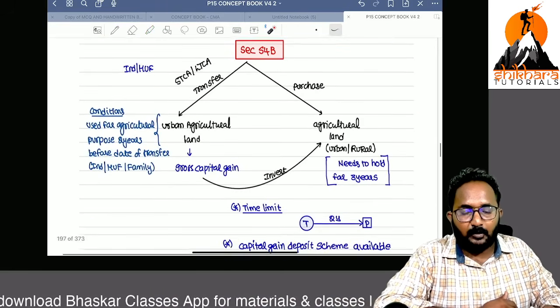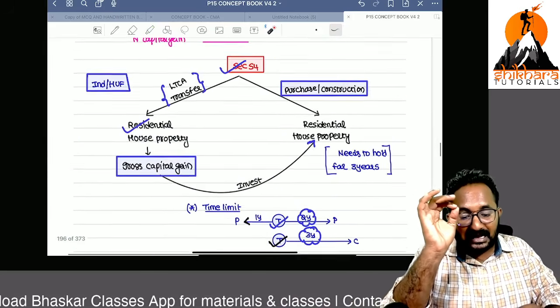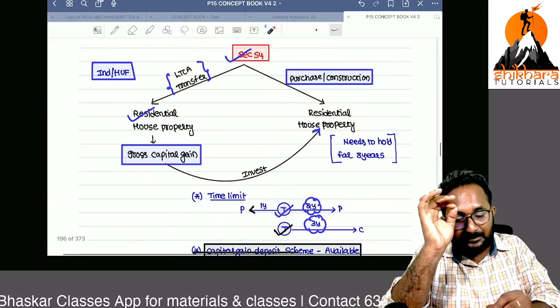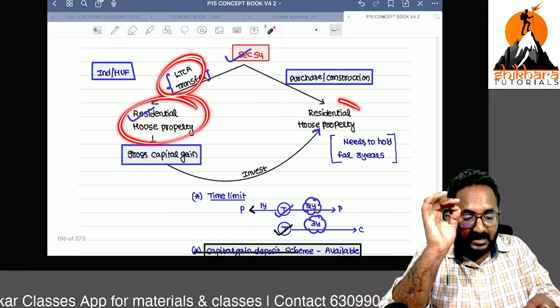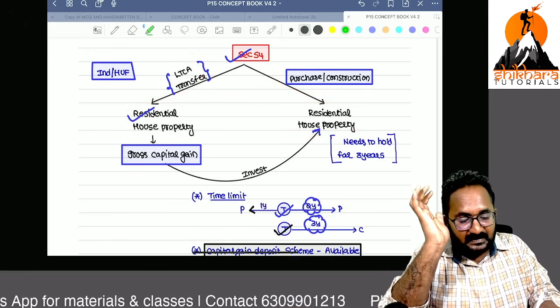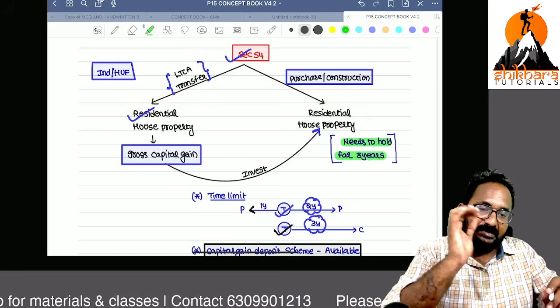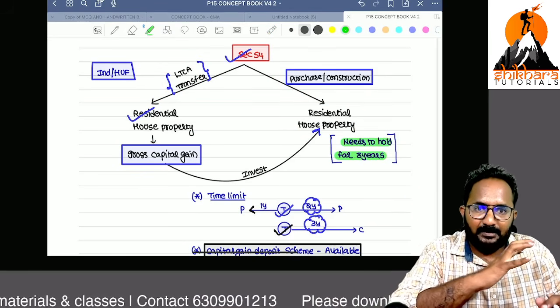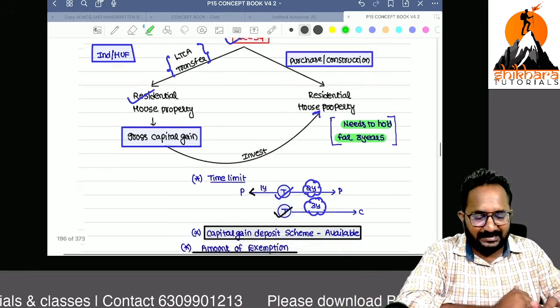Next, section 54B. Remember, in section 54 the transferred asset is a long-term capital asset, a residential house property. The purchased asset is also a residential house property. And if you purchase this asset, you have to hold it for 3 years. The minimum holding period of the new asset is 3 years.